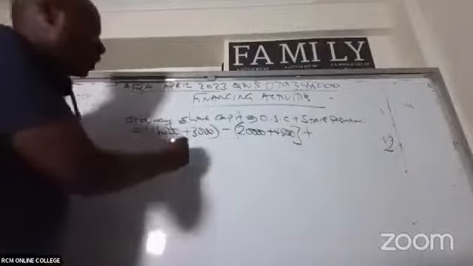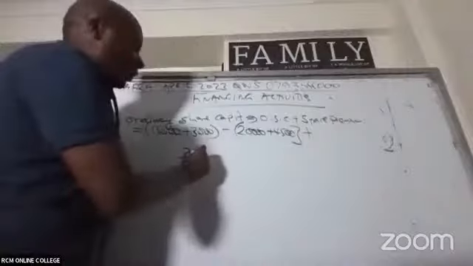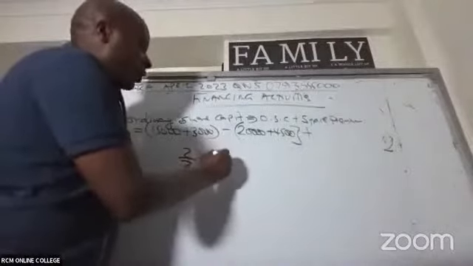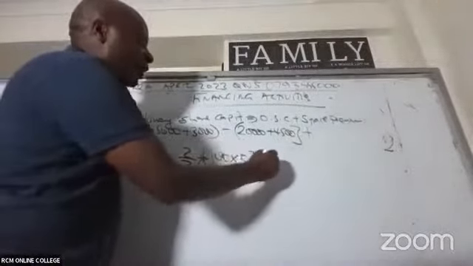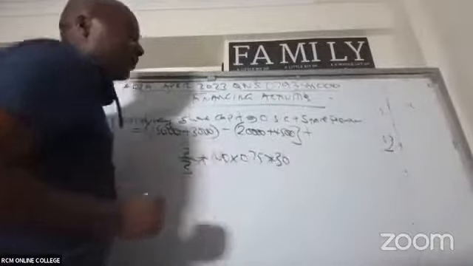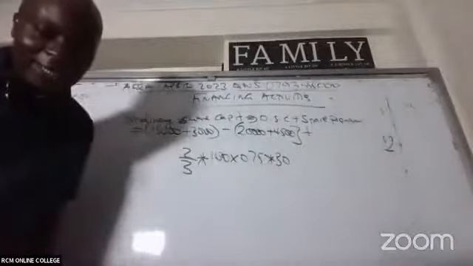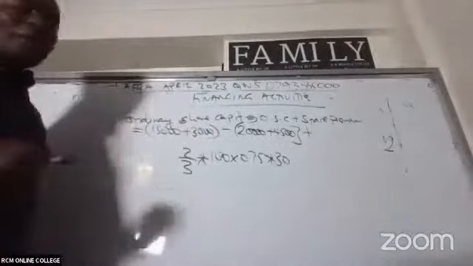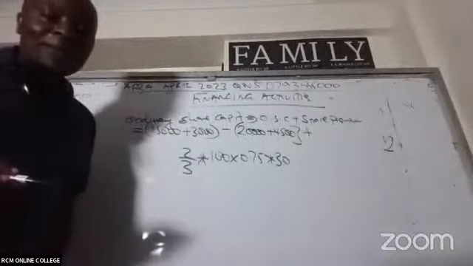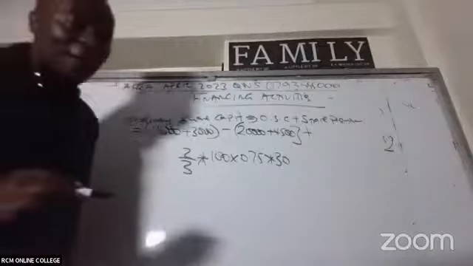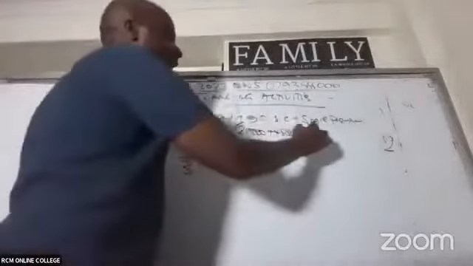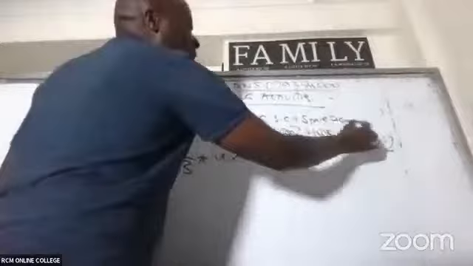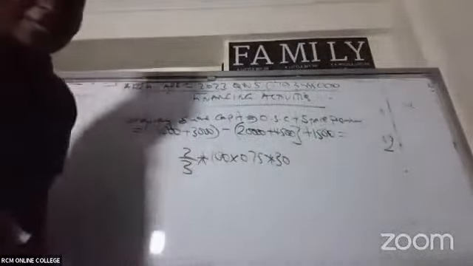It was 2/3 times 100 shares times 0.75 times 30. We have this working somewhere. 1,500. So they're giving me a figure of 1,500 here, plus 1,500. So give me the final figure.